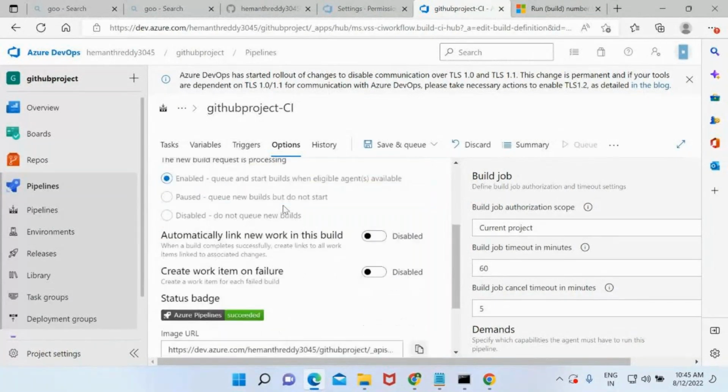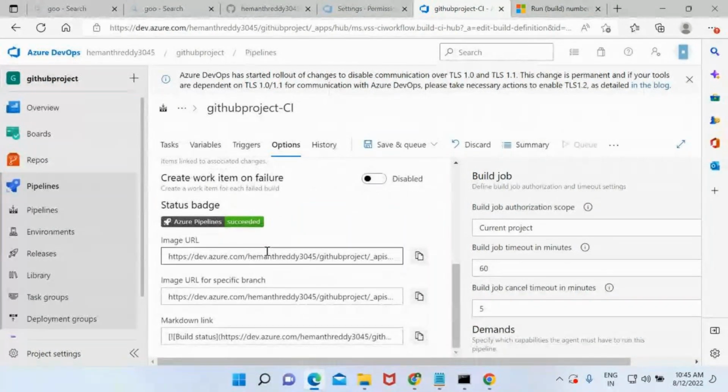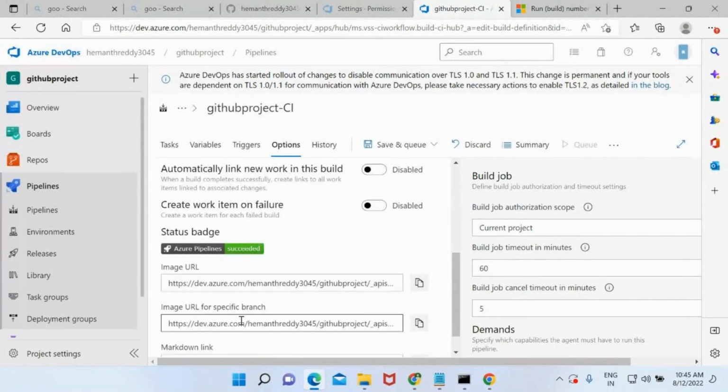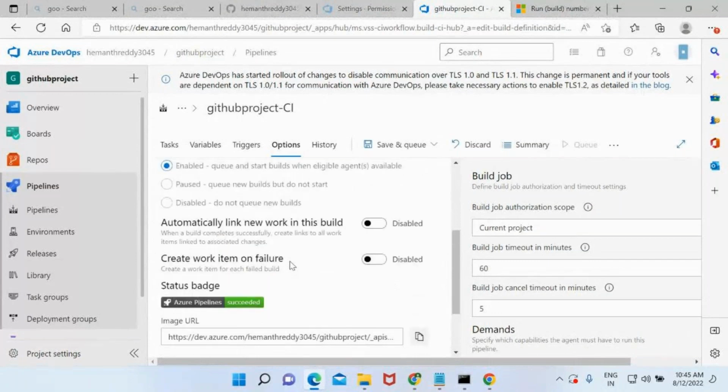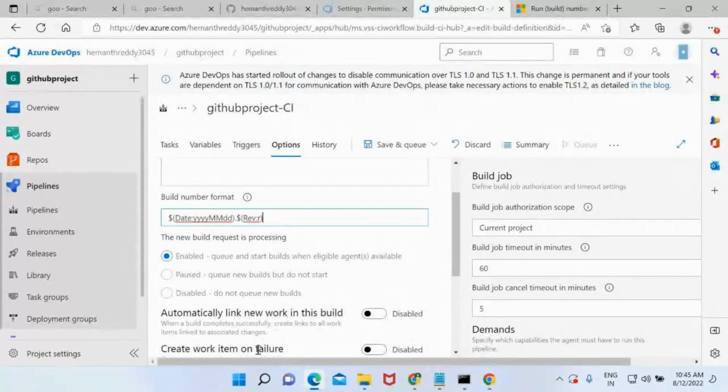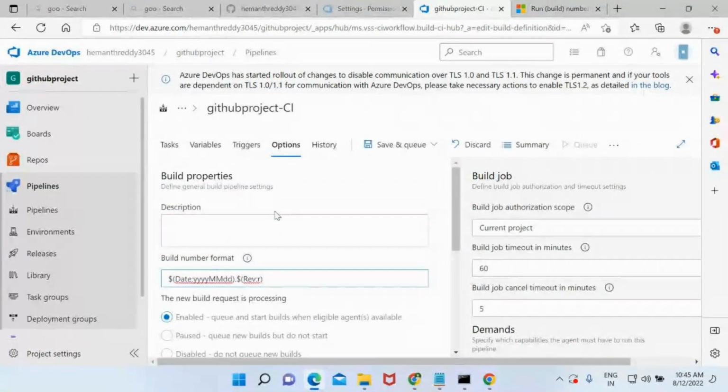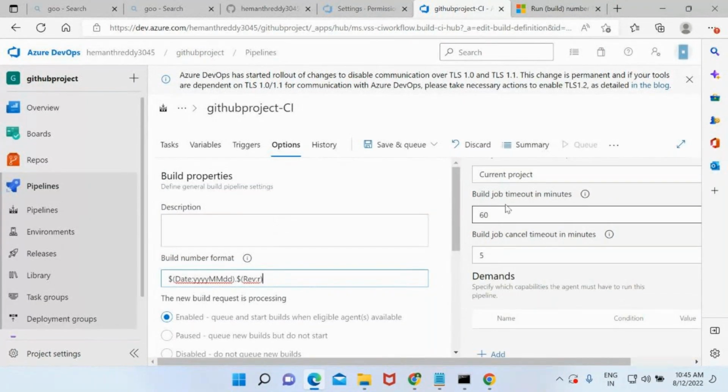After that, these are some normal basic things. Even in real time, you are not going to use this. And wherever you see work items, forget about it. In the options, this is what I can see. What is the build job timeout in minutes? I run my pipeline, and it will keep on running for 55 minutes, 60 minutes. After that, cancel it. So the job timeout is 50 minutes, 60 minutes. And what is the build job cancel timeout in minutes? What is the difference between these two? I triggered the pipeline. It is running. For the last 55 minutes, it is running.